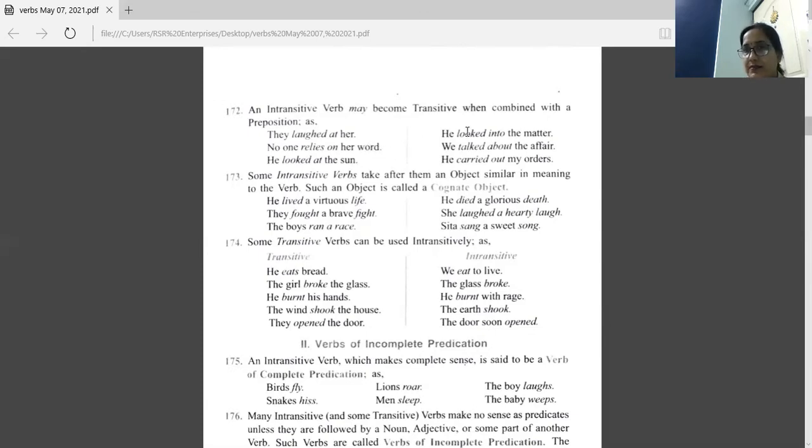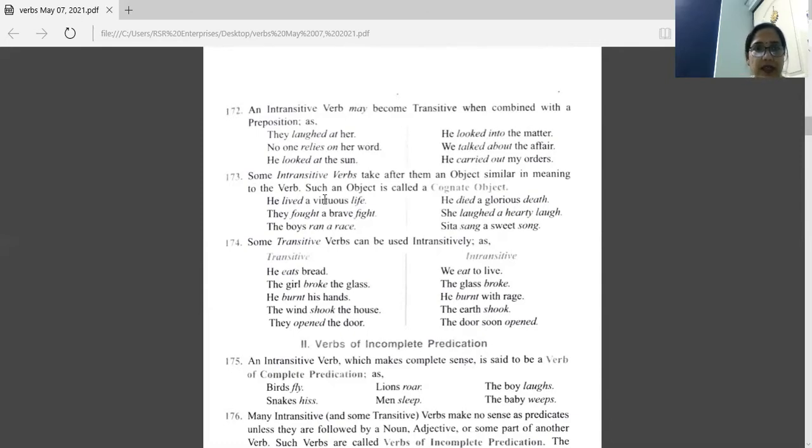He looked. By itself, it is giving a proper meaning, and this much of the sentence is intransitive. But if you add a preposition with that, into the matter, you are using an object. So this is transitive.